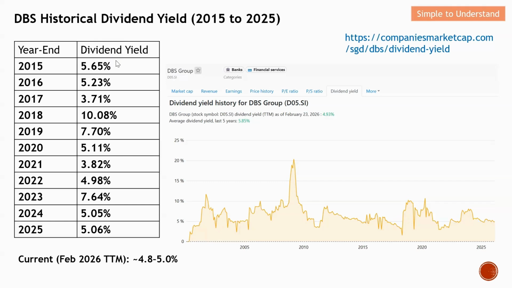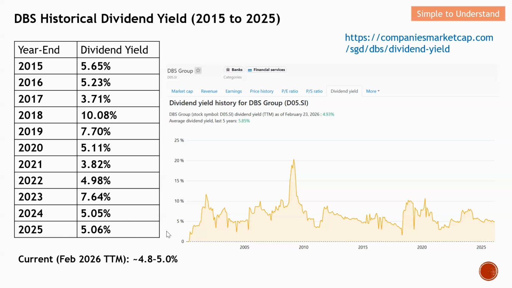From here, you can see that DBS can share dividends as high as 10%, and the lowest is close to 4%. So this is one of the reasons why DBS is still a very attractive share. Currently, in February 2026, the dividend yield is around 4.8 to 5%.